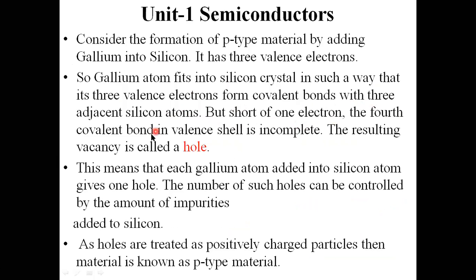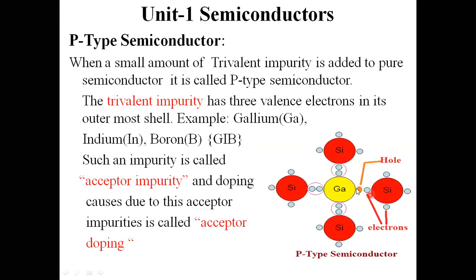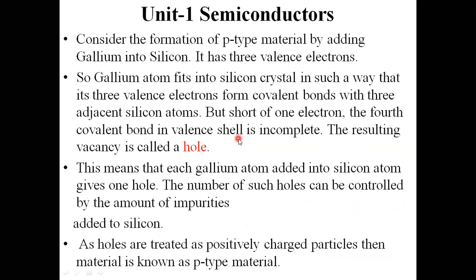The fourth covalent bond in the valence shell is incomplete.